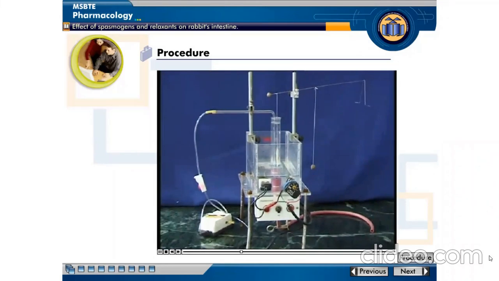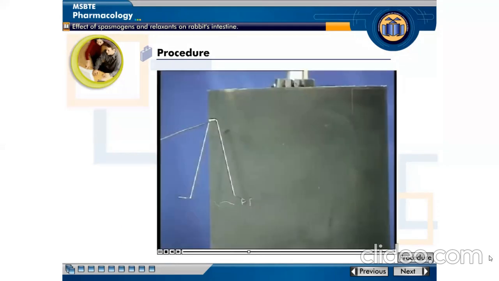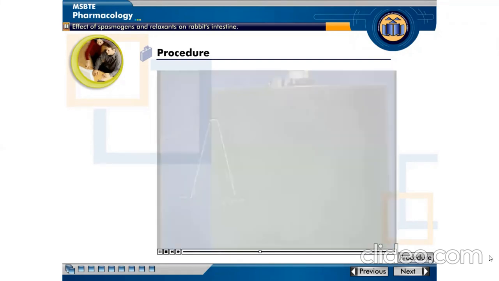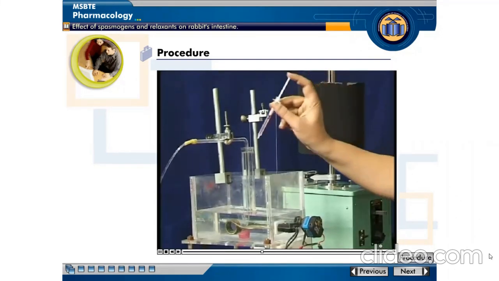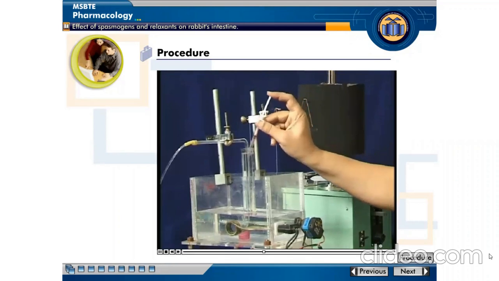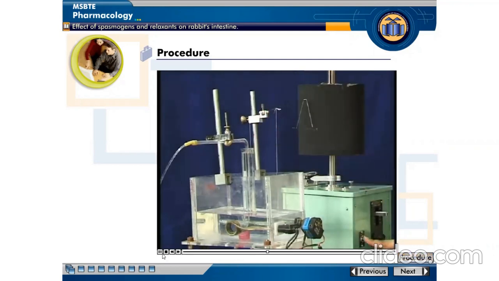During stabilization, wash it with fresh quantity of Tyrode solution at least 4 times. Now start the drum. You will observe the intestine shows pendular rhythmic movements under normal conditions, evident from the pattern of tracings. Now inject 0.1 ml of stock solution of acetylcholine in the reservoir. Record the contractions.